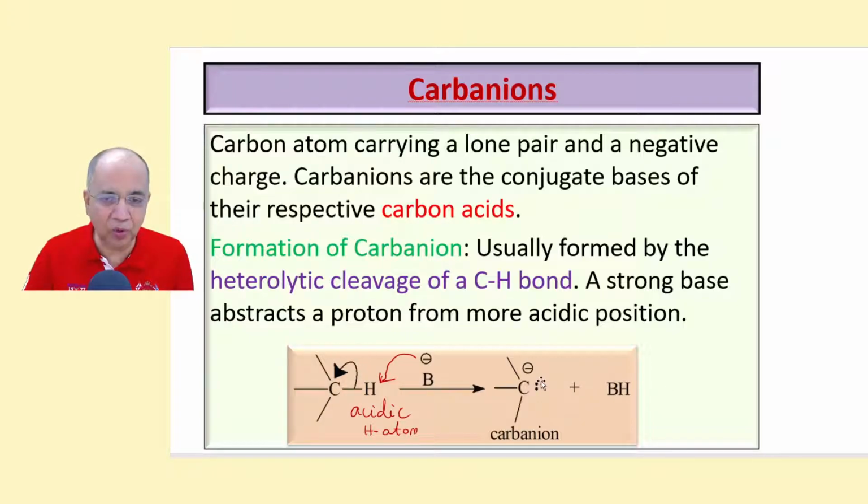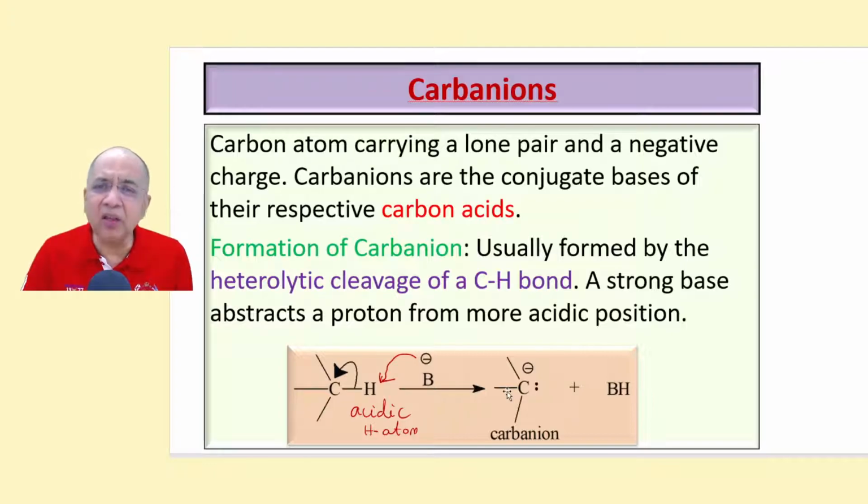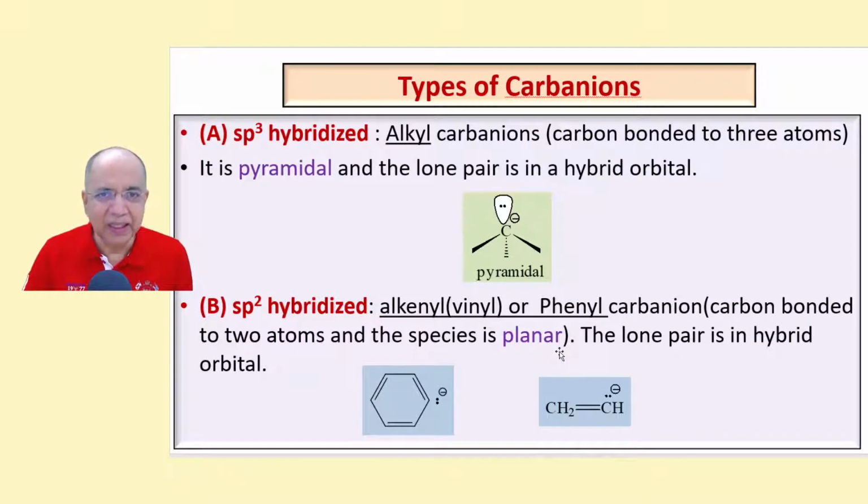In this pair, one of the electrons was that of carbon and the other is that of hydrogen. Therefore, a negative charge. This is the carbanion. There can be many other methods of the formation of carbanion, but we are not at all interested to go deeper into those things.